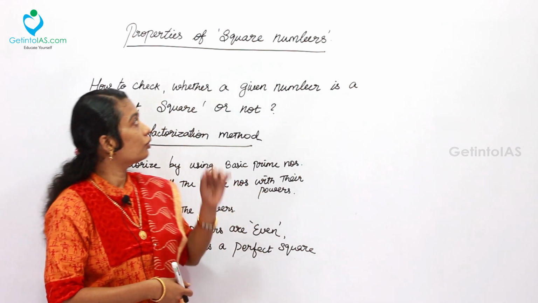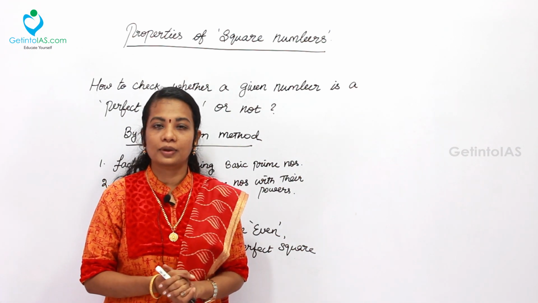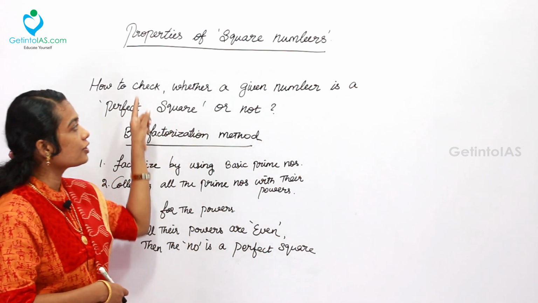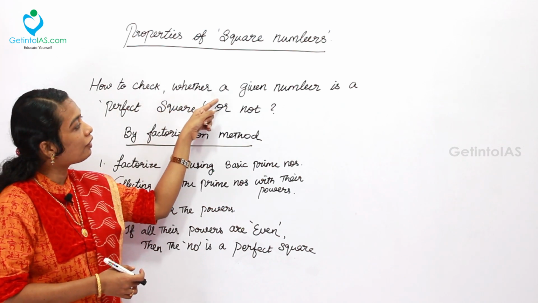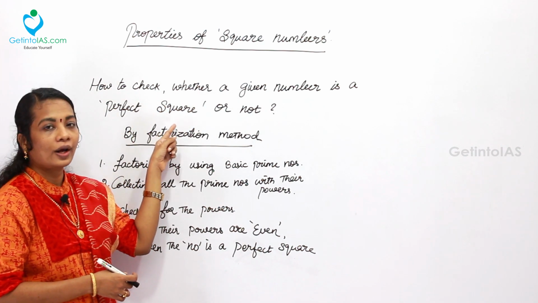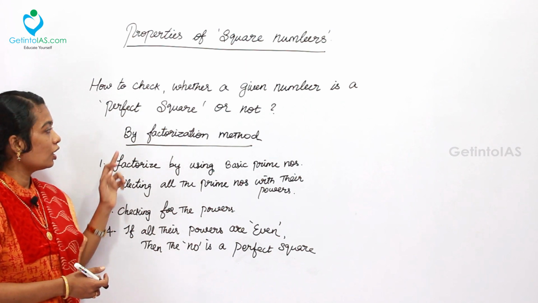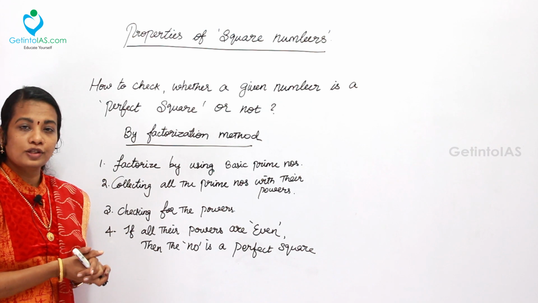In this session, we are going to deal with properties of square numbers, which is presented by me, MS Geeta Ranjani. Before entering into the properties of a square number, let's check how to check whether a given number is a perfect square or not. For that, we have certain rules. By the factorization method, you can easily find whether a given number is a perfect square or not.